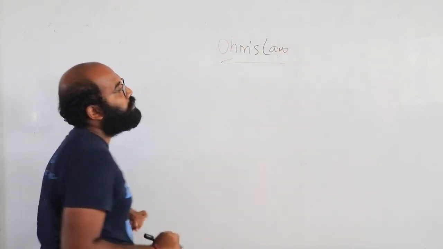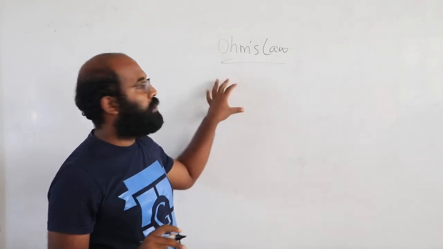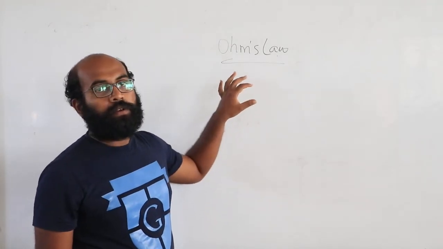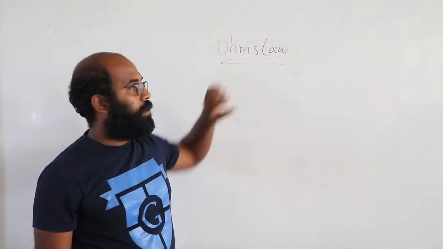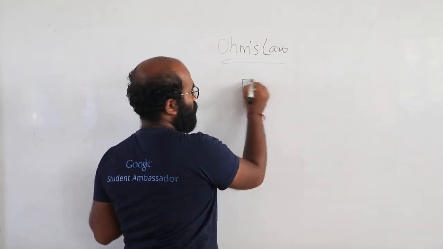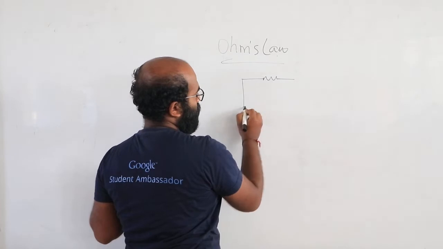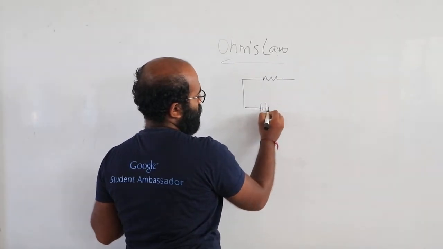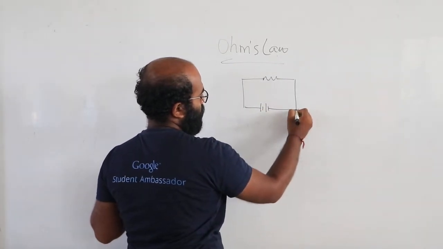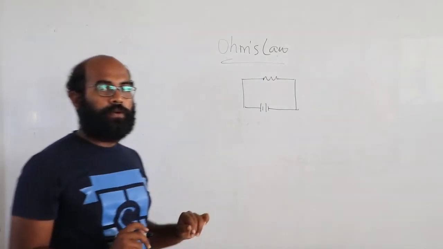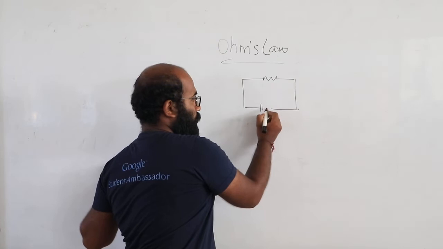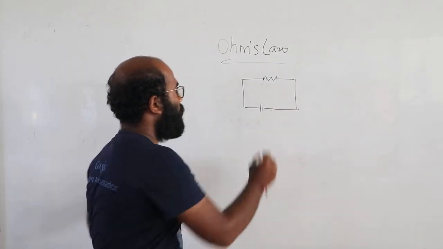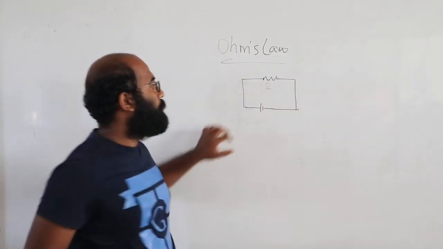This is something very important, that is Ohm's law. What you do here is take a circuit. Here, this is the resistor.